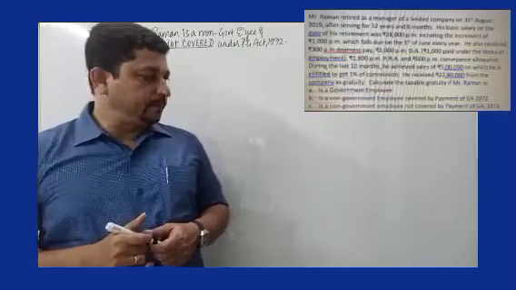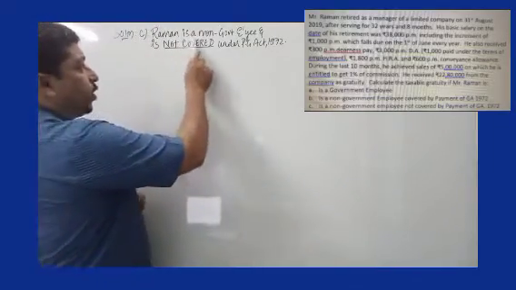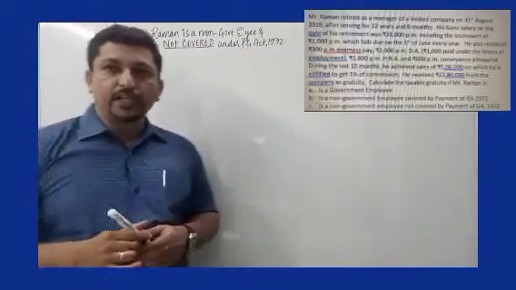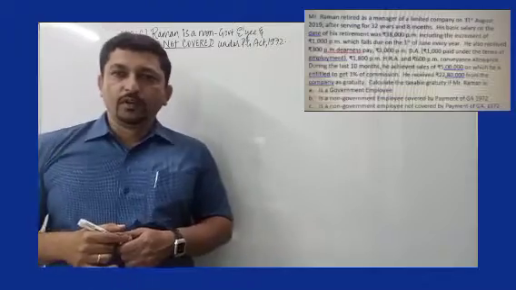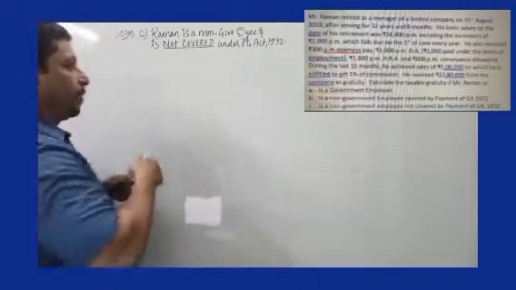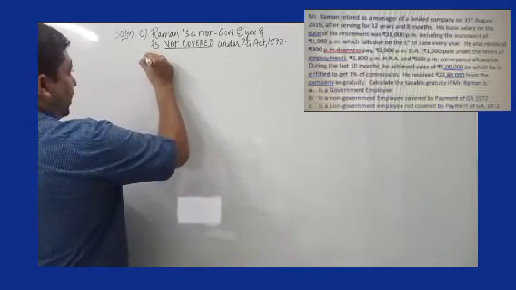Let's look at question C. Mr. Raman is a non-government employee and not covered under Payment of Gratuity Act 1972. So Raman is a non-government employee and he is not covered under Payment of Gratuity Act 1972. Now there are some important criteria. We take point 1.